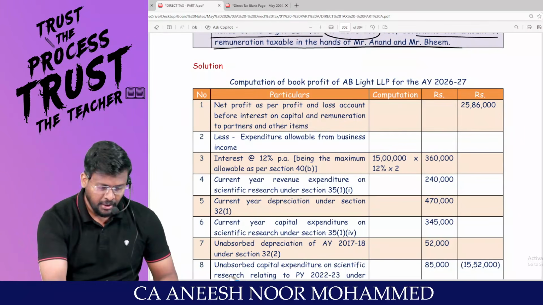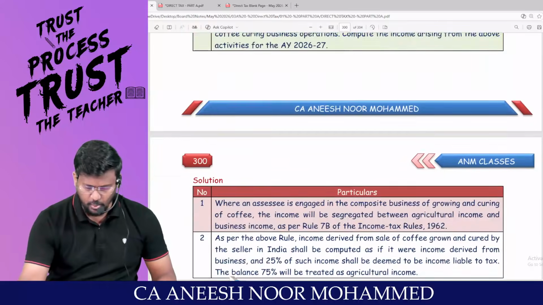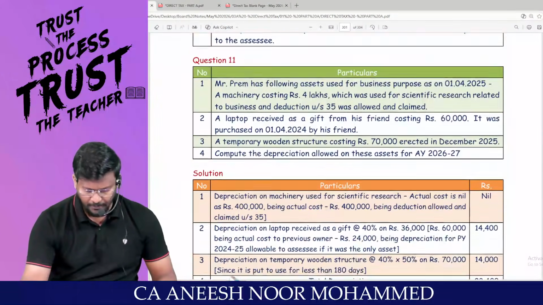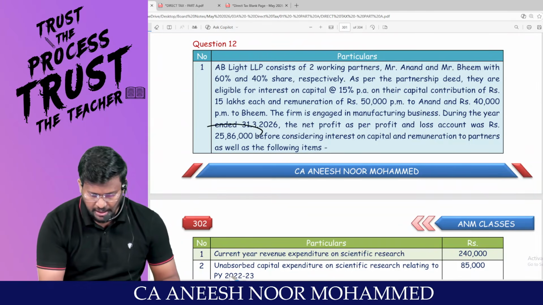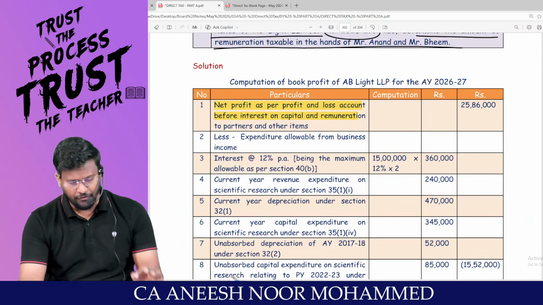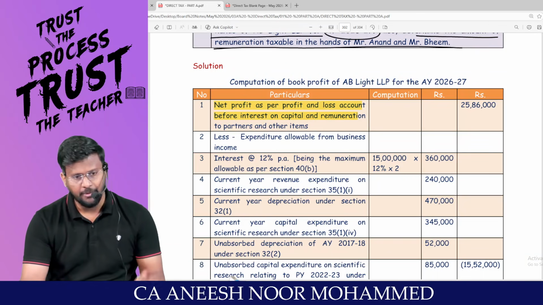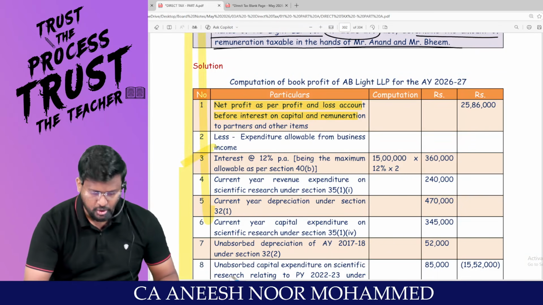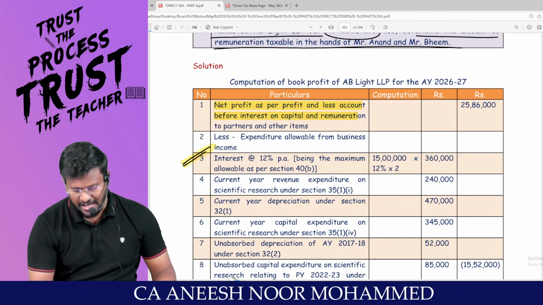Am I right? What is the net profit as per P&L account? 25,86,000, already given in the question. I'm starting with the net profit given. Is this net profit after interest on capital or before interest on capital? Before interest on capital. So I have to reduce the interest on capital. How much interest on capital allowed? 12% as per section 40B.